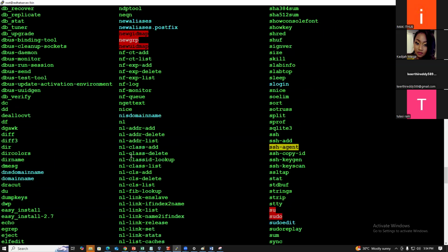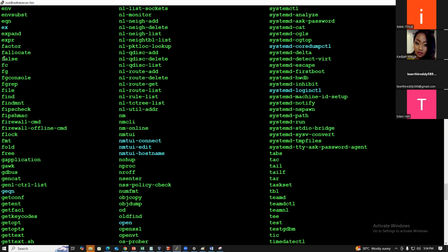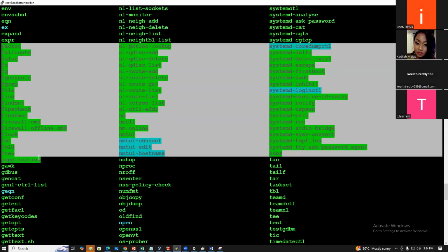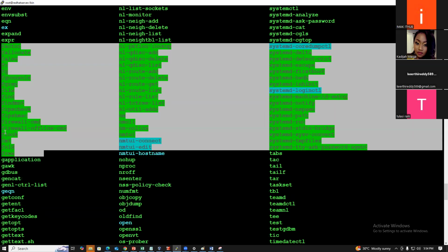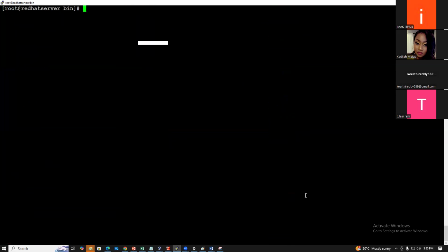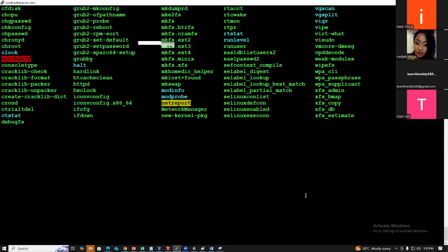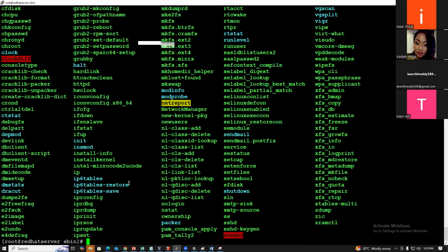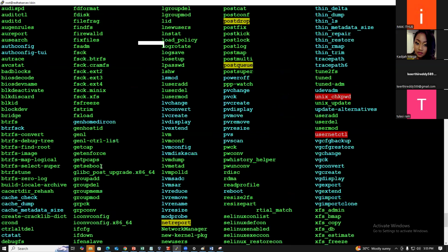So, the fdisk command. Did you check whether the fdisk command is available in this bin directory? Did you see the fdisk file? No, right? Now cd, I'm going to the sbin directory. Is the fdisk command available here?